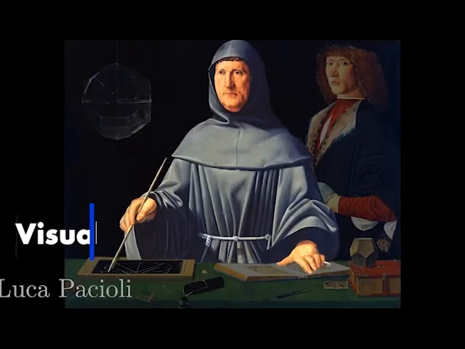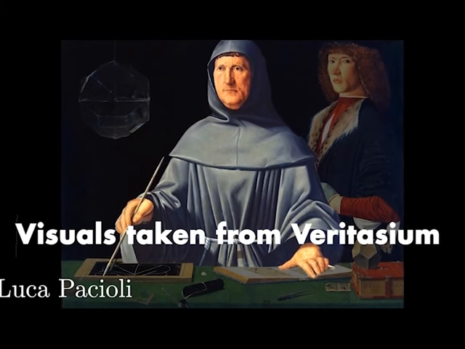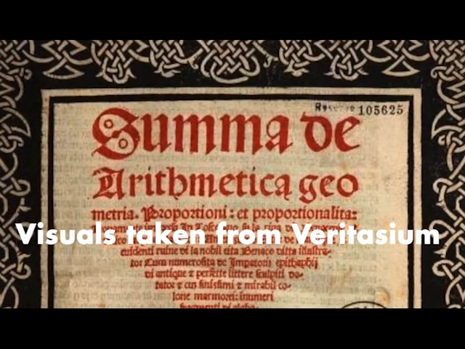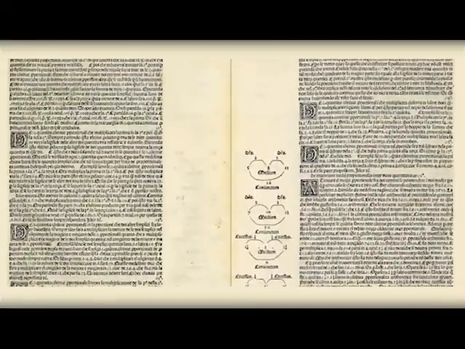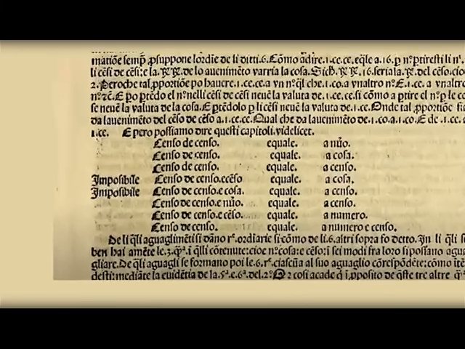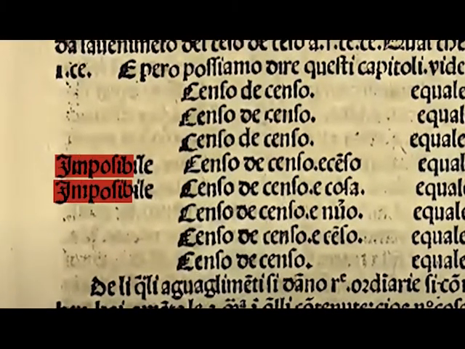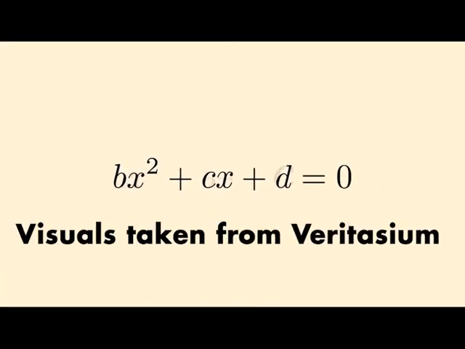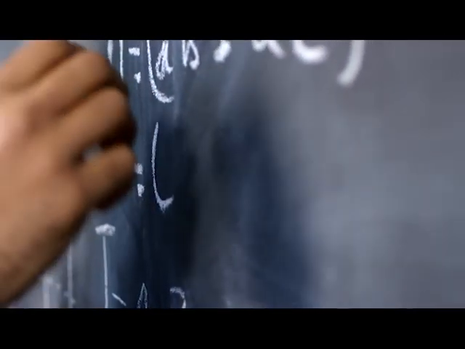Among the olden mathematicians was a man named Luca Pacioli. He was the teacher of the famous Leonardo da Vinci. He wrote a book named Summa de Arithmetica, which was the synthesis of the mathematical knowledge known in his era. In this book is a section on cubics. Luca Pacioli concluded these problems as impossible to solve. This comes as a surprise because if we remove the cubic term, it becomes a quadratic equation, which had already been solved for thousands of years.